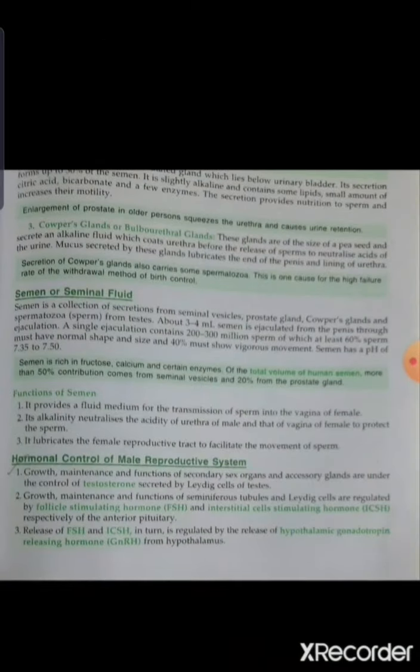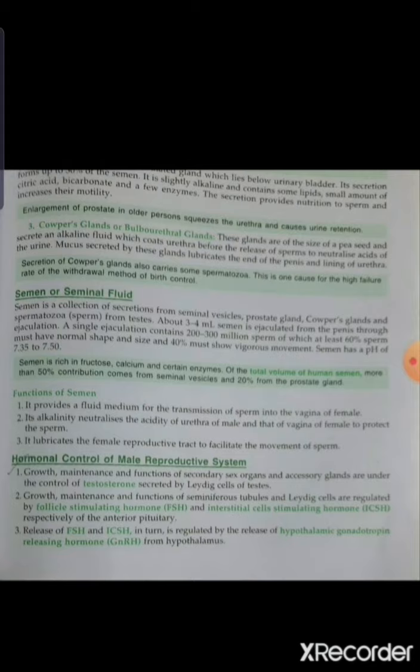Now what you have to study is the hormonal control of the male reproductive system. First, which hormone will be released? First the gonadotropin releasing hormone, GnRH, will be released from the hypothalamus. When GnRH is released, it stimulates the release of follicle stimulating hormone and interstitial cell stimulating hormone from the anterior pituitary.